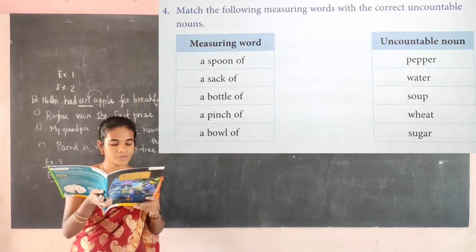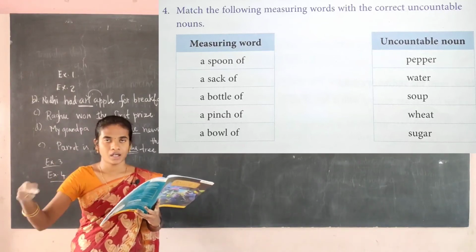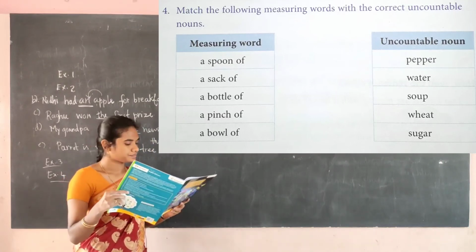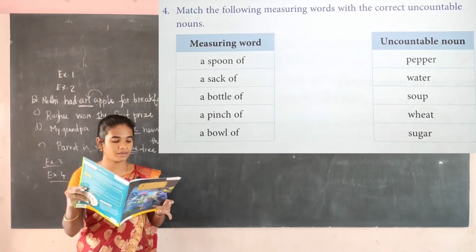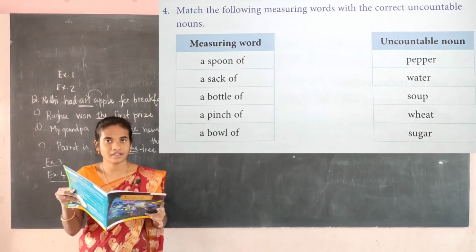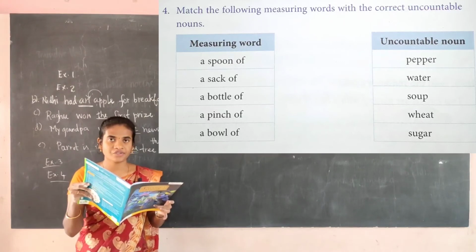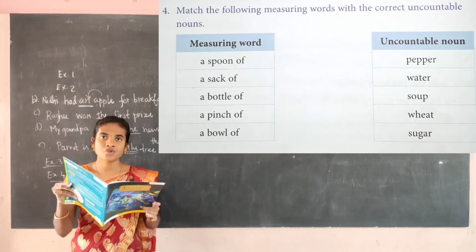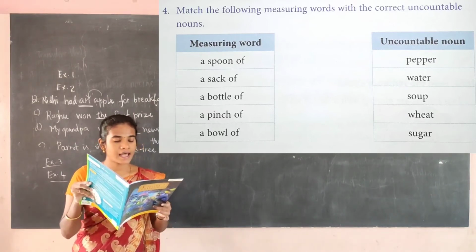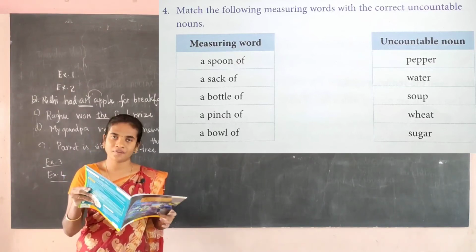Okay, a spoon of sugar. So match it. Now how will we match? We will put it like this: a spoon of sugar. Then a sack of wheat. Now match it. A bottle of water. A pinch of pepper. A bowl of soup. So have you all marked it? The first one is a spoon of sugar, a sack of wheat, a bottle of water, a pinch of pepper, a bowl of soup. So have you all marked?